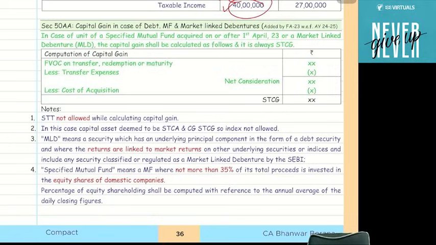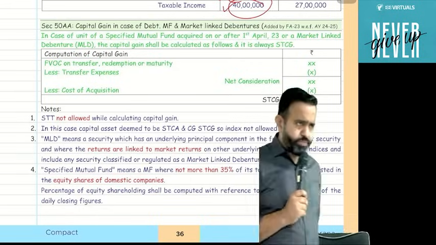After that, MLD. Now the question is, what do you mean by market linked debenture? Here I have mentioned: market linked debenture means a security which has an underlying principal component in the form of debt security, and where the return is linked with the market return. Return linked with the market return, that is called your MLD. Now there is no need to remember the definition. Now the question is, sir, you are talking about debt mutual fund, what do you mean by debt mutual fund?